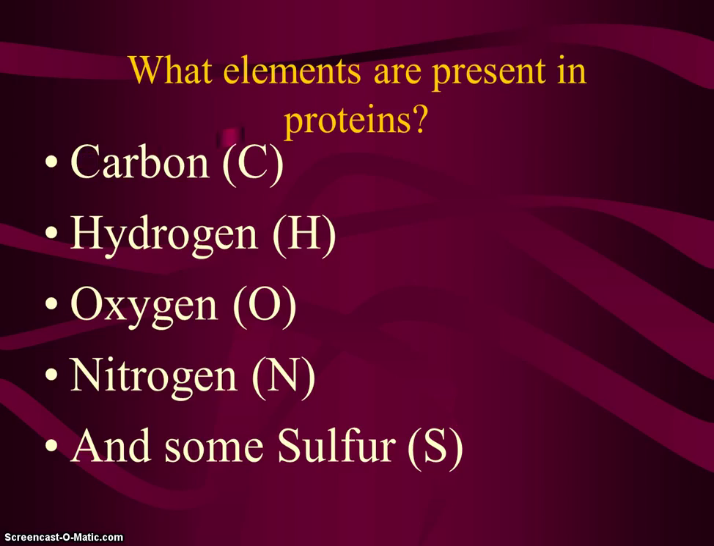And then last but not least, as far as the functionality, these are the major elements. Carbon, hydrogen, oxygen. The big new one is nitrogen. There are a couple that have sulfur, but I wouldn't worry about the sulfur. As long as you recognize that it has nitrogen with carbon, hydrogen, and oxygen, the nitrogen should be the indicator for you when you're looking at the structures.